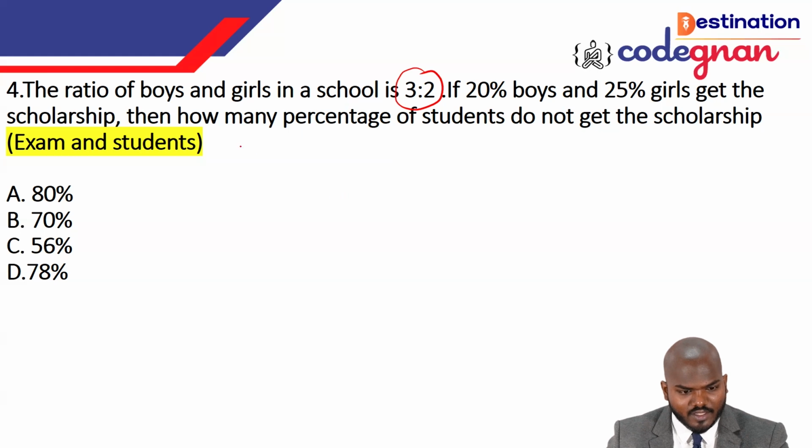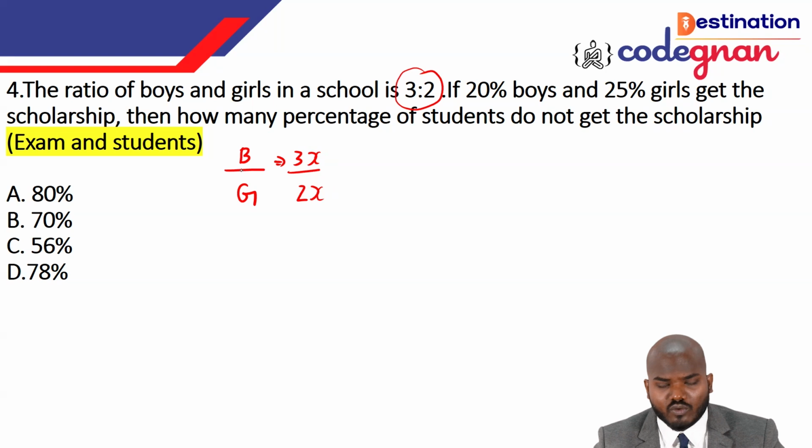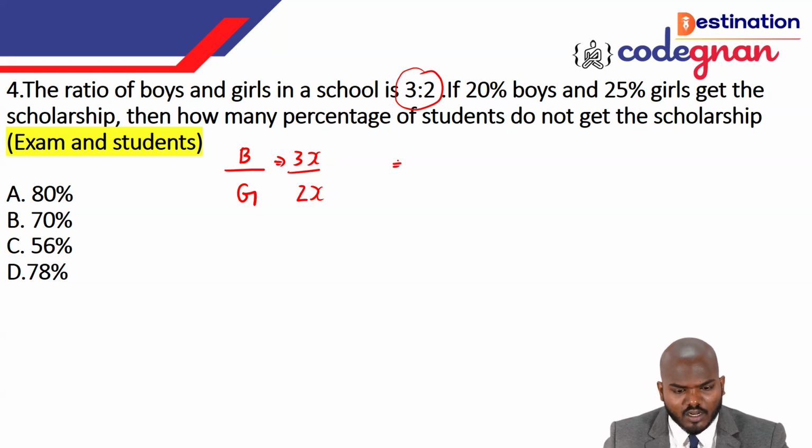Okay, so I'm just calling that boys and girls. If you're saying the 3:2, there is no 3 girls and 2 boys, so you shouldn't call it that. You need to call it 3x and 2x. If you're finding the x, then you can find out the total number of boys. Based on this, we can say that the total number of students is equal to 5x.